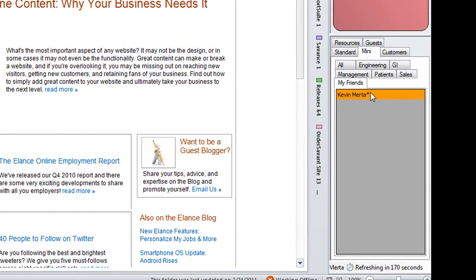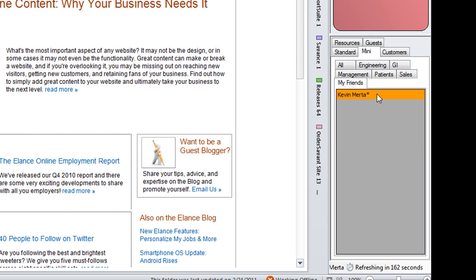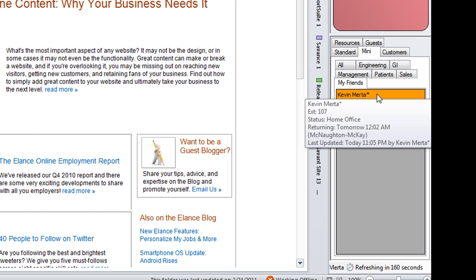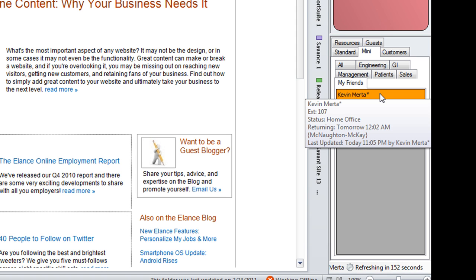It shows their status. Now just hovering over the user, you can see some information. You can see their extension, their current status. You can see the returning time. You can see maybe a note or something they've left. And you can see the last time they've updated their status.